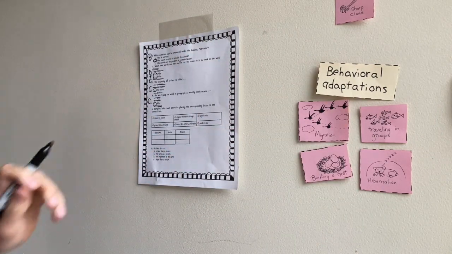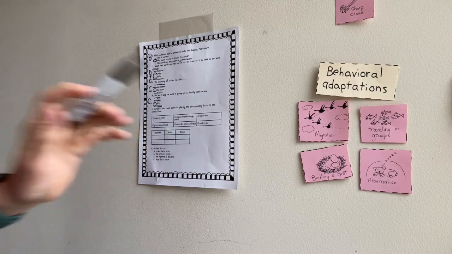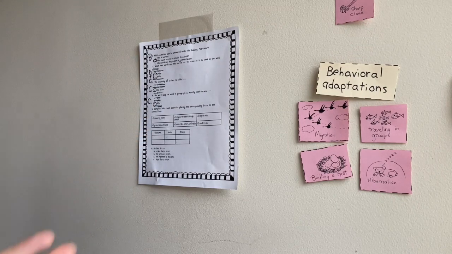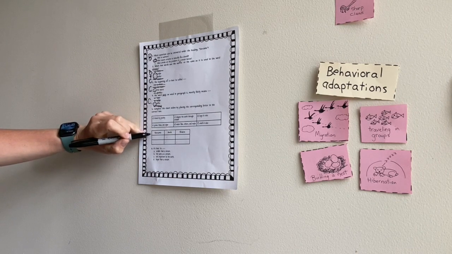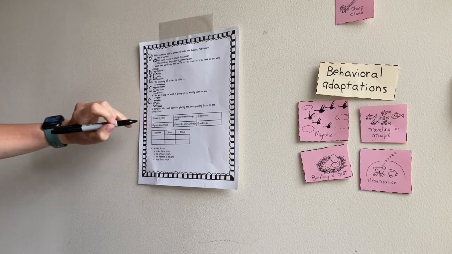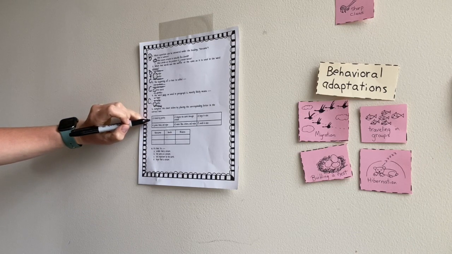Let's look at number 5 here. So what we're going to do is complete the chart below by placing the corresponding letter in the correct box. So let's take a look here. Streams. Let's find the ones that match streams. Are streams moved by...